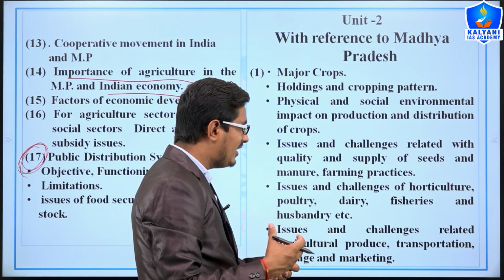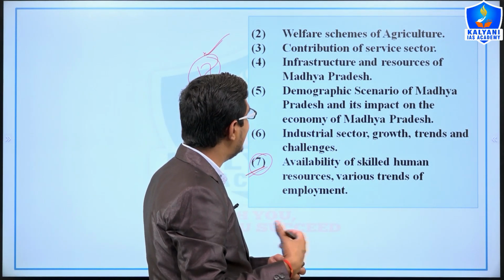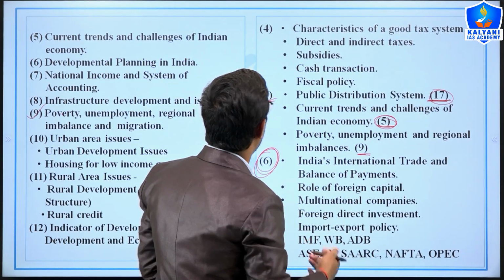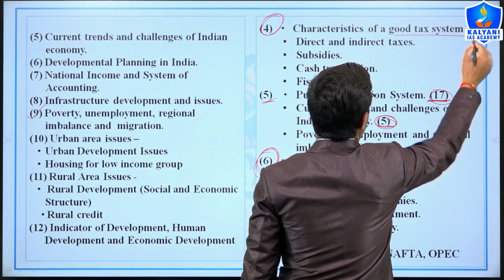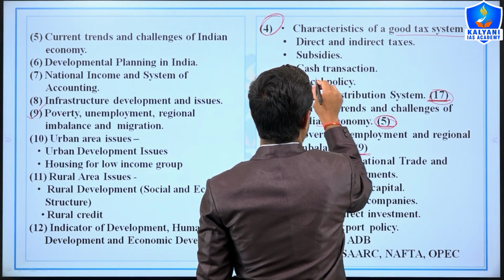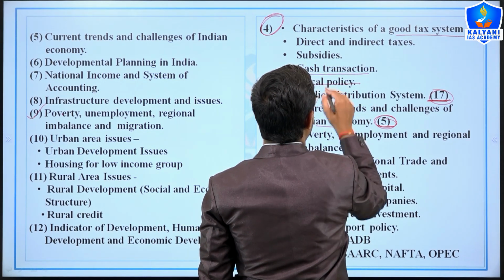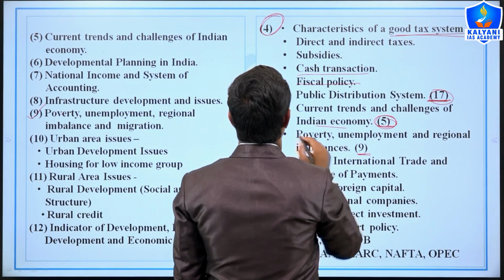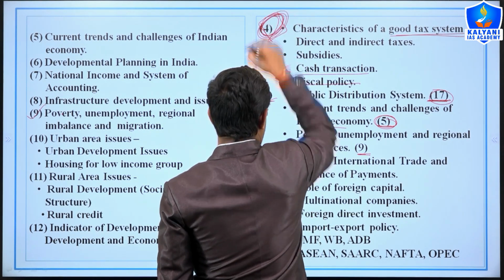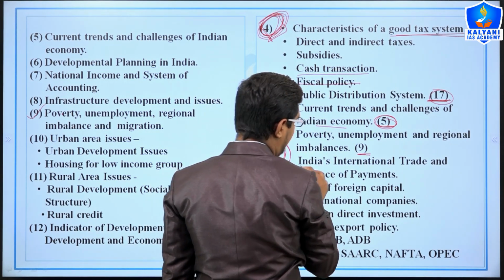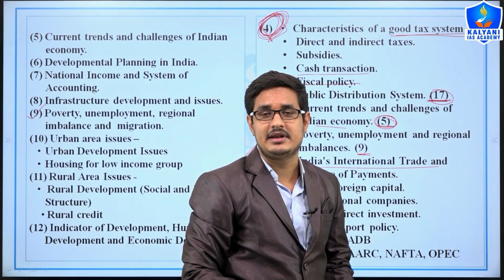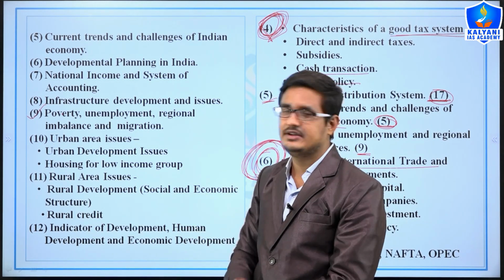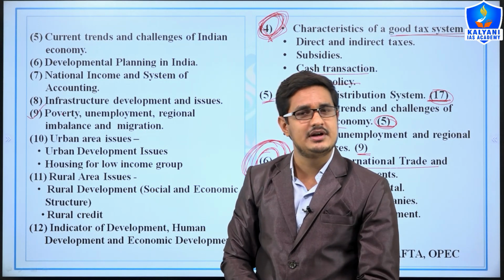And if you ask which topics are newly added in our syllabus, you can understand very clearly here. Topic 4 means characteristics of a good taxation system, subsidies, cash transaction, fiscal policy. These are the new topics which were added to our syllabus. Also topic 7. So the 4th topic and 6th topic are the new topics in our mains examination according to the new syllabus, right? And many topics have been removed also.